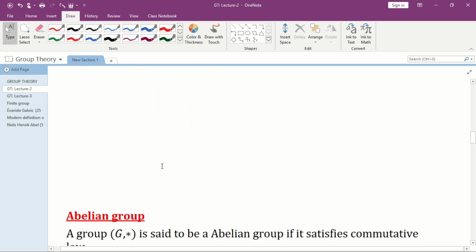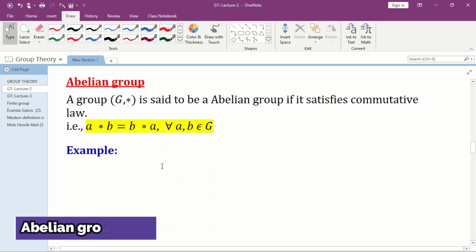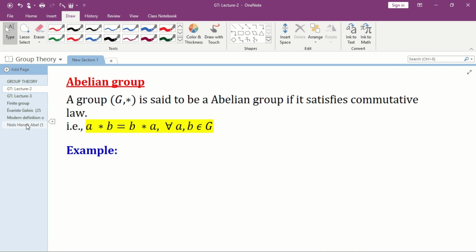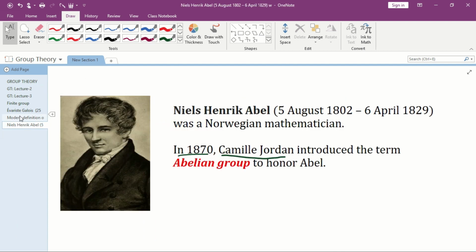Next we shall move to abelian group. But again we note that the term abelian group was introduced by Camille Jordan in 1870 to honor Niels Henrik Abel, who was a Norwegian mathematician.